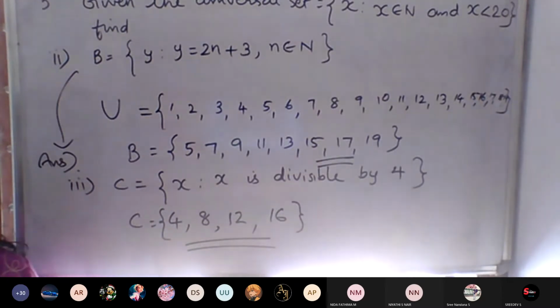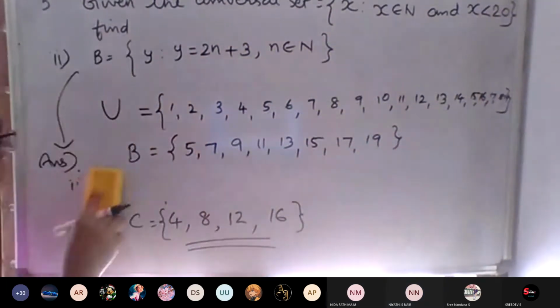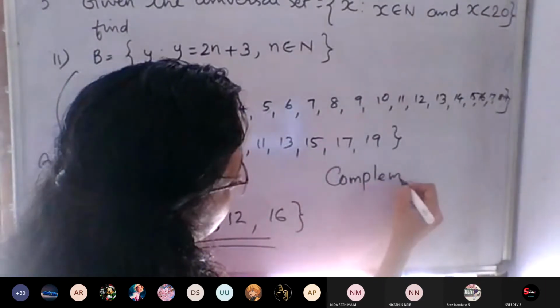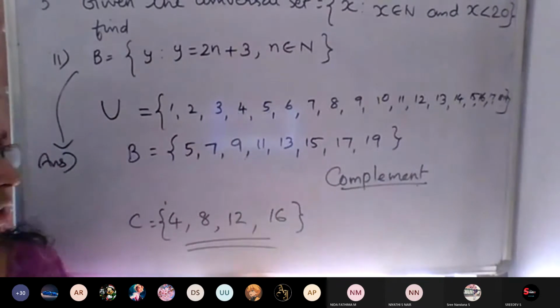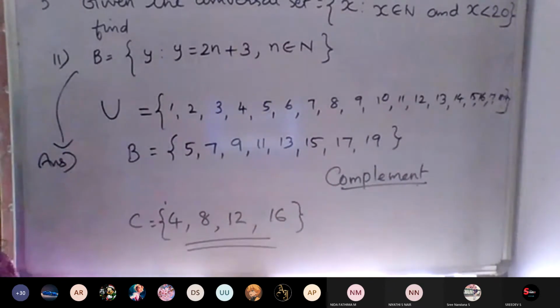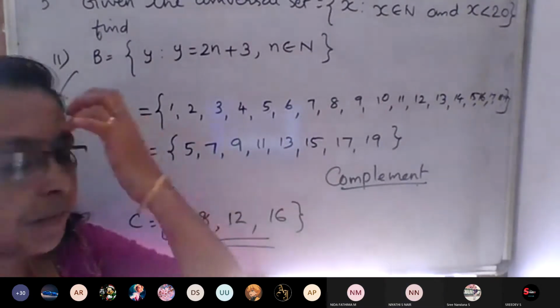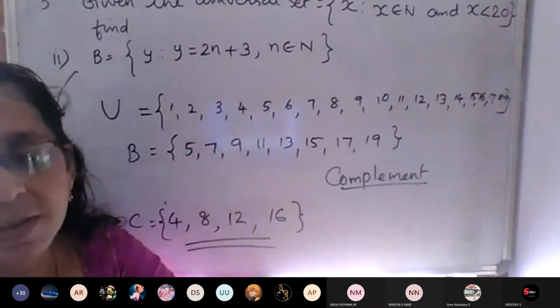Then from this question itself, I will explain about the complement. Completed this? Yes, ma'am. Okay. So complement of a set. Next section is a small topic. Complement of a set. Don't write now. Up to this completed, no? Listen. Next topic is a small topic. Then only we can do one or two questions in the same exercise.